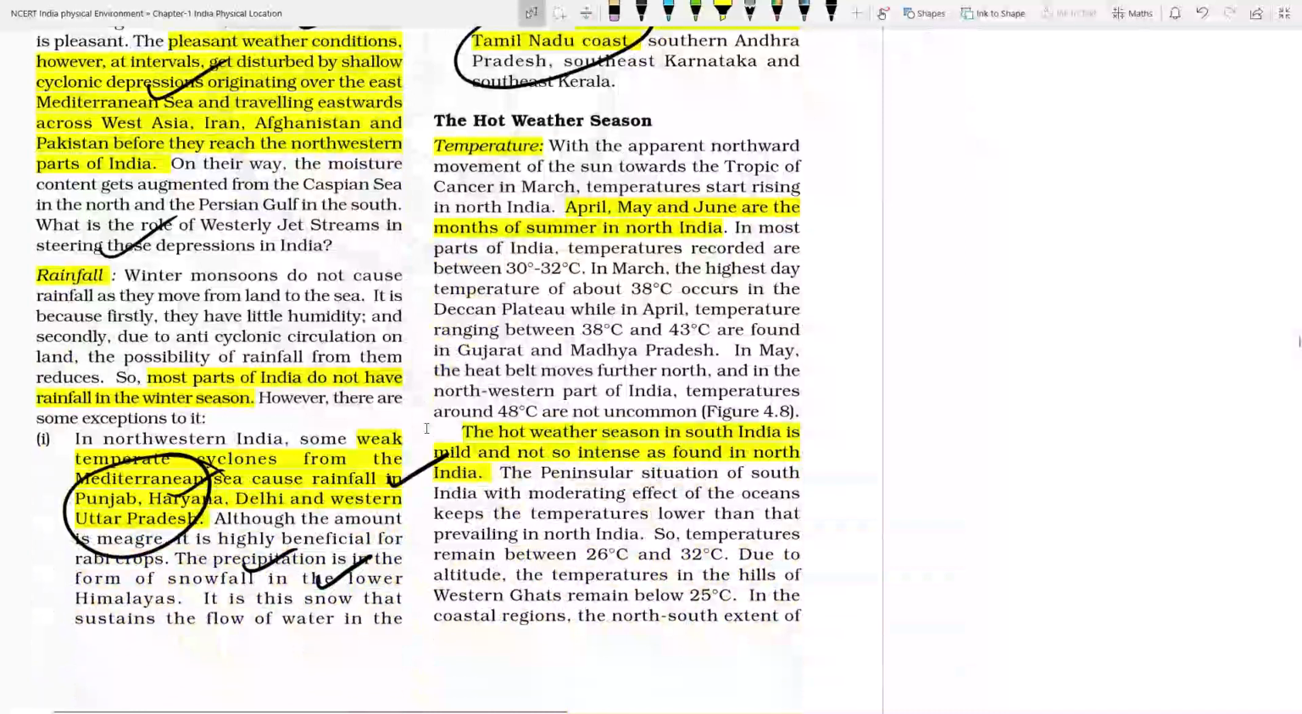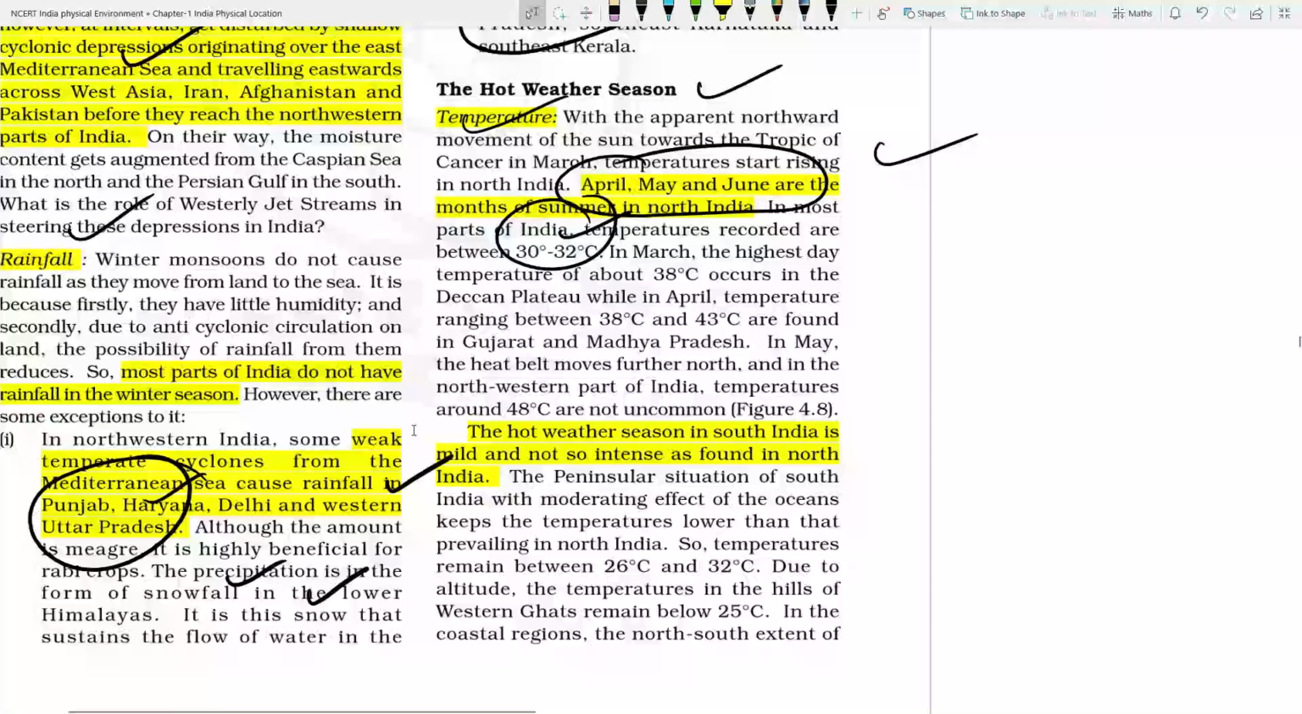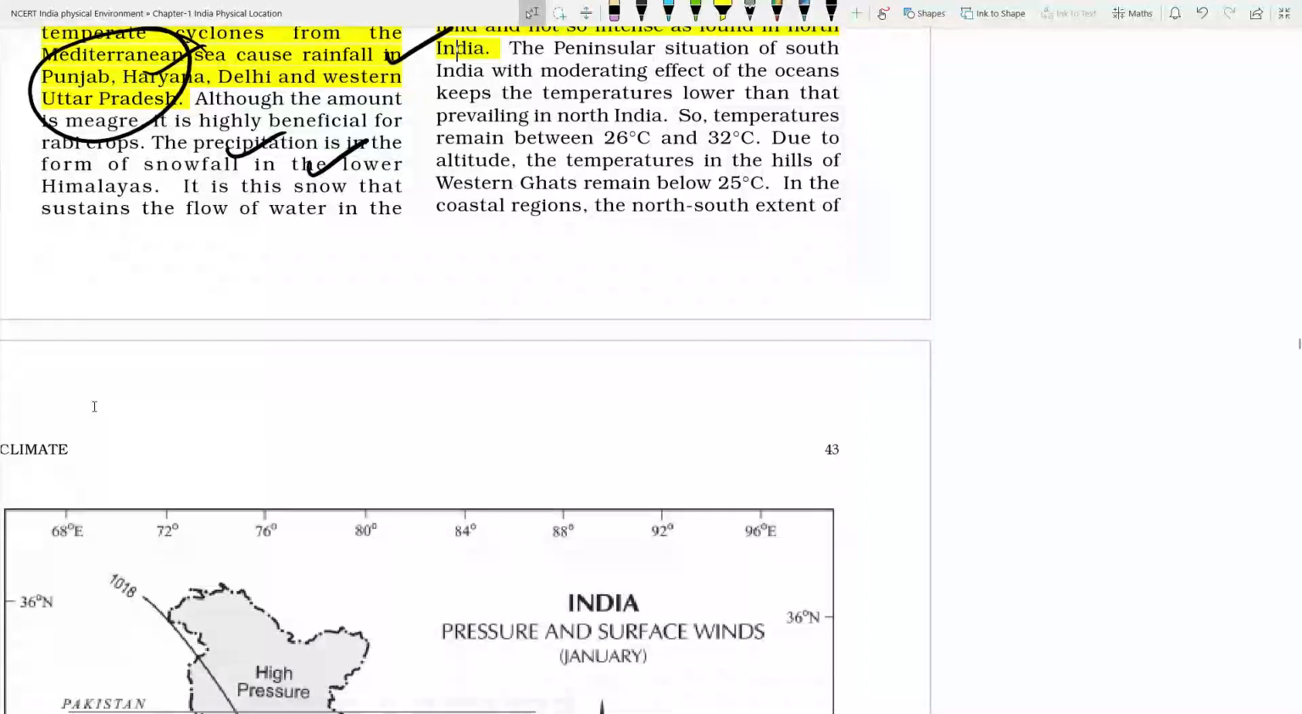Okay? Then the hot weather season. What happens in the summer season? It is dedicated to April, May and June. At this time the hot weather season will be there. The temperature is averaging around 32 degrees Celsius. The hot weather season is there in South India. This temperature is mild because it has the moderating effect of the coastal area and ocean area.